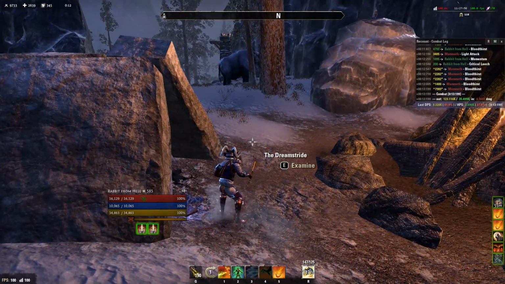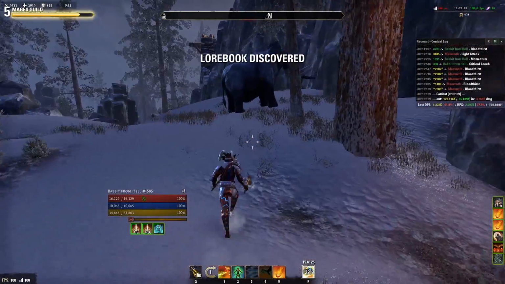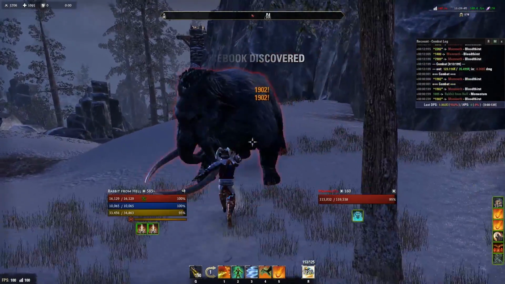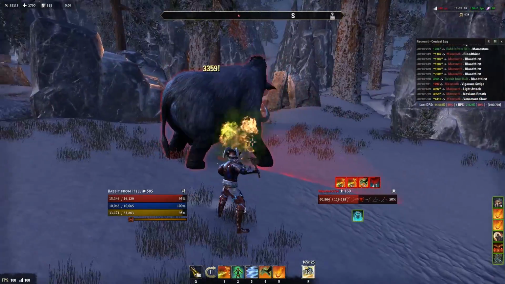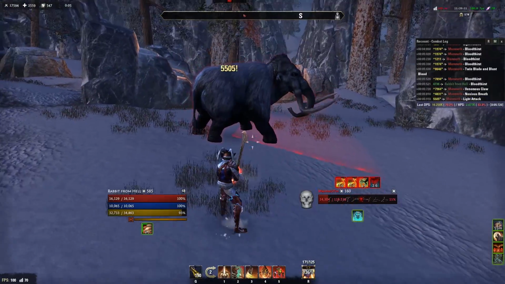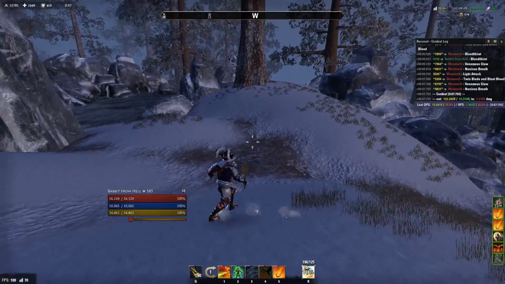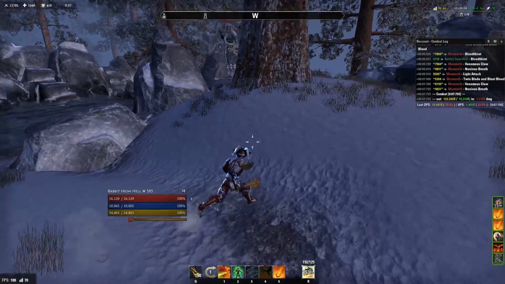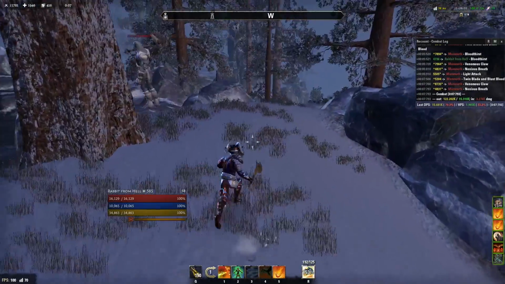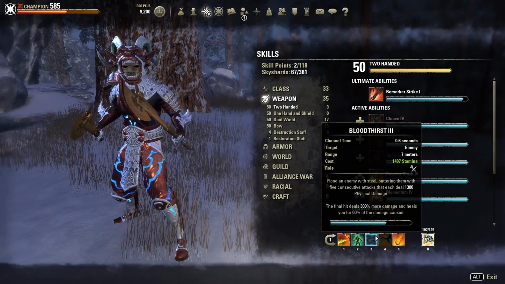Stamina builds have a really fast rotation. So I usually use like rapid strikes, then this, more rapid strikes, this, and so on. And I always do a light attack in between. This is really important. You barely see the light attack because it's so fast, but you just need to get used to it. Just use rapid strikes, or like this Bloodthirst first, it doesn't matter.